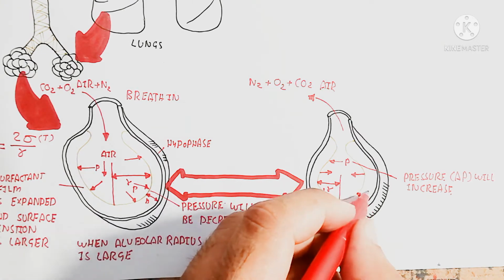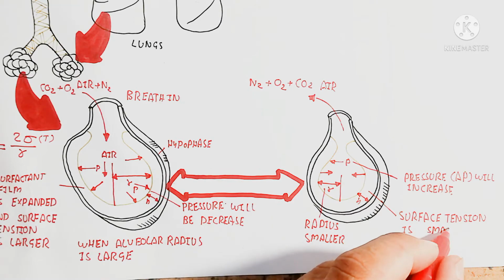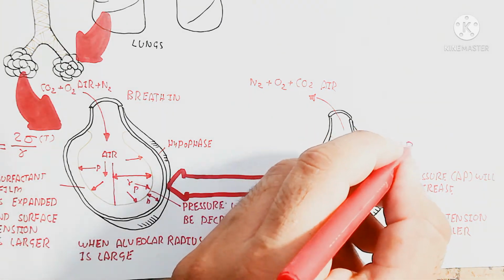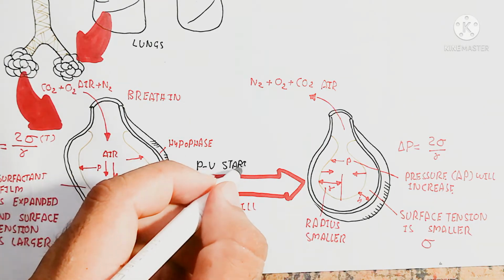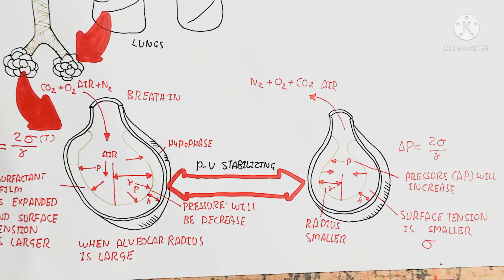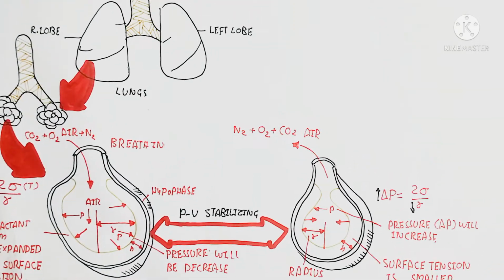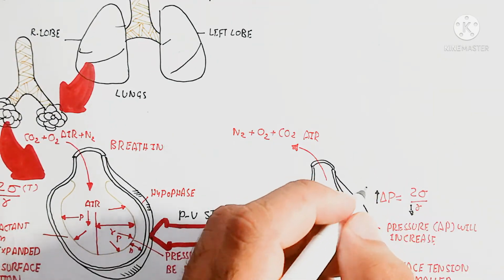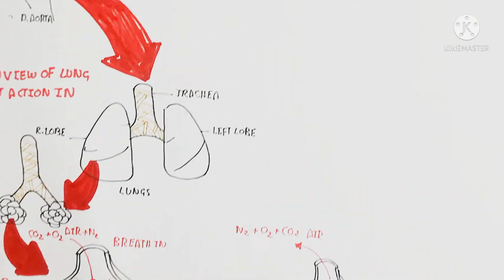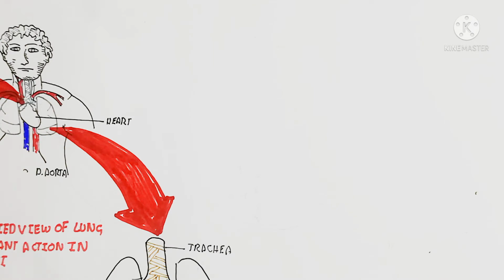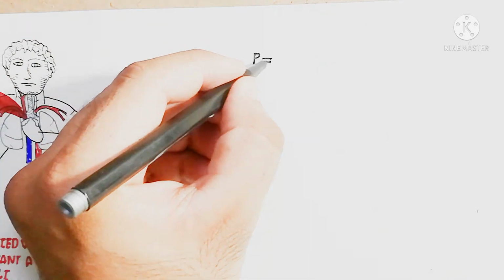So the inside pressure will be decreased. When decreased, it means the movement of the air is from higher pressure to lower pressure outside. So that is breathing out. Here the change of pressure will be increased, so the pressure will be increased. It means the radius will be decreased. So the tension, due to the surfactant, is important, which constricts and decreases the radius. Ultimately after the decrease of the radius the pressure increases. So that is the basic concept.